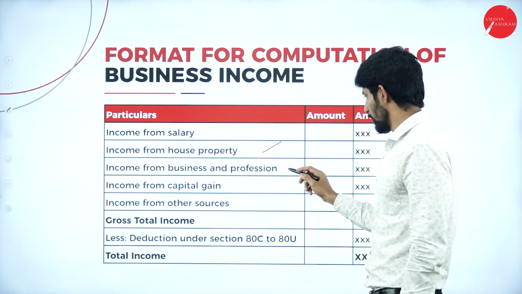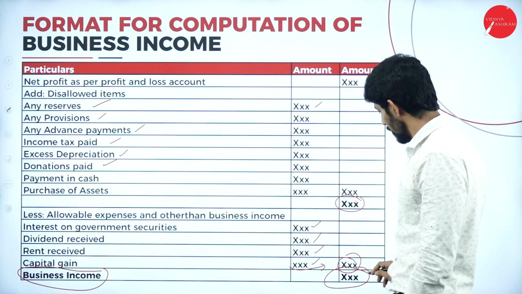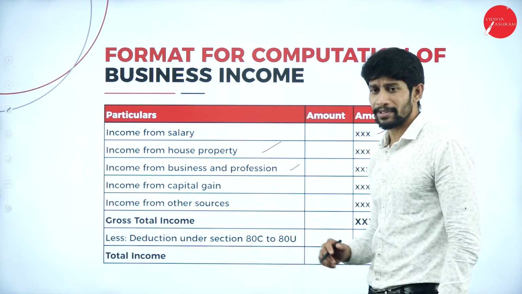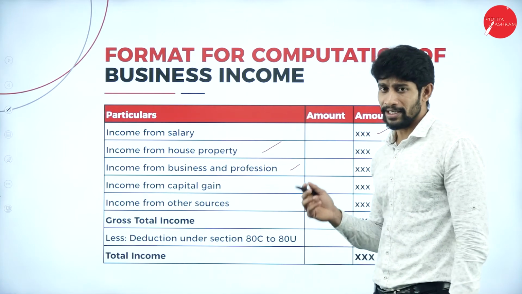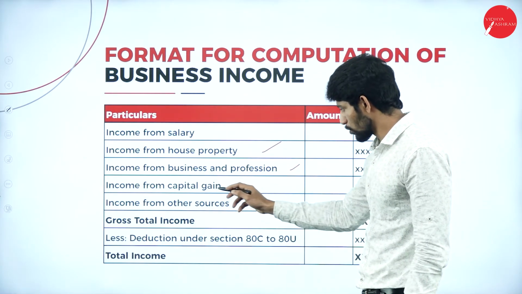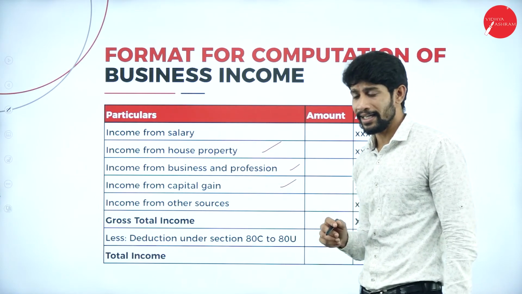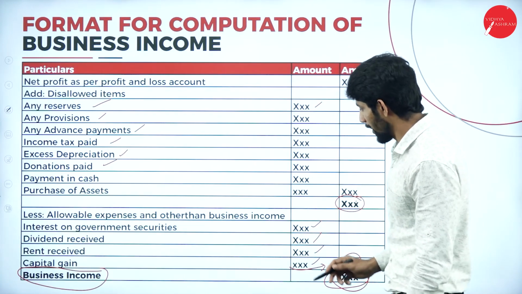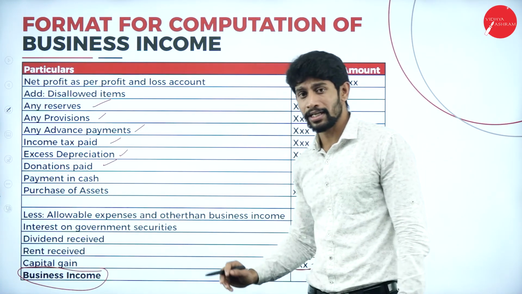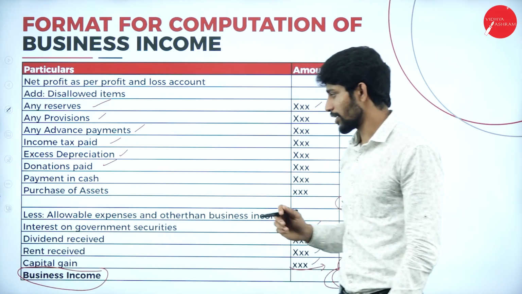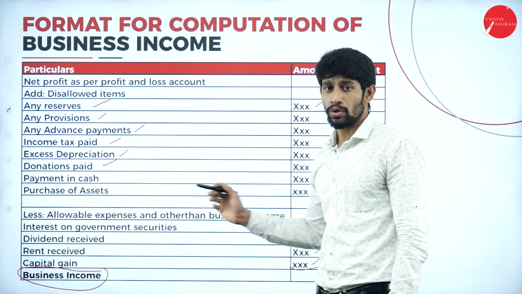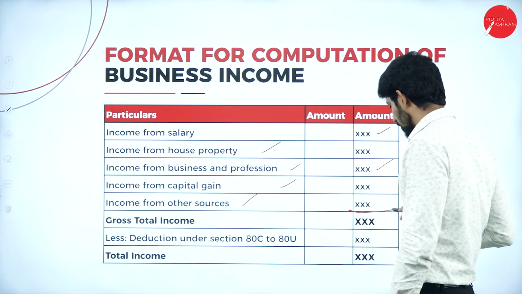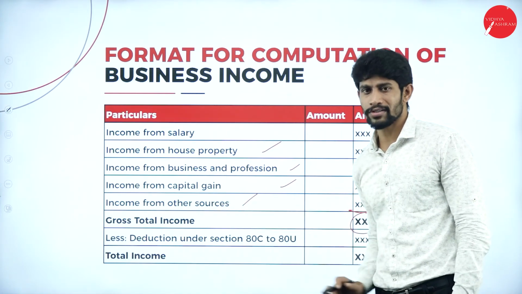Next, income from business and profession. We will be finding out the income from business here, and you just copy the amount here. Next, income from capital gain. If any capital gain is earned by the company, you show it here under the capital gain head. Next, income from other sources. Dividend received and interest on government securities come under other sources, so those incomes are shown under income from other sources. Total the five heads of income and you will get the total called gross total income.